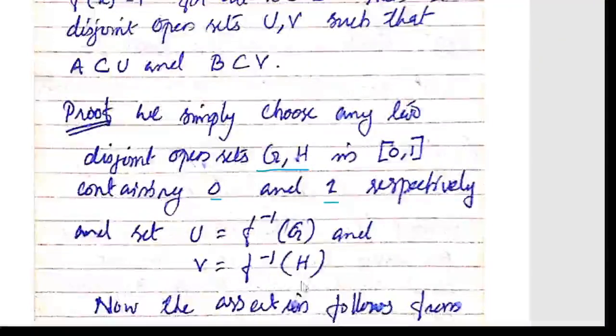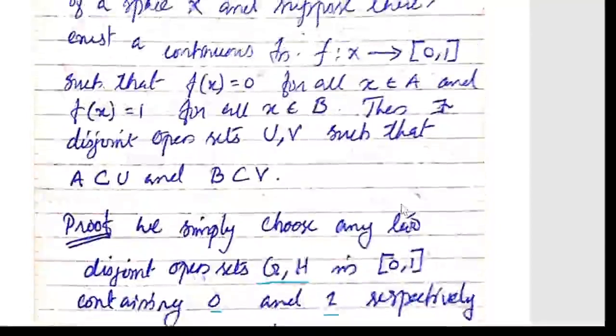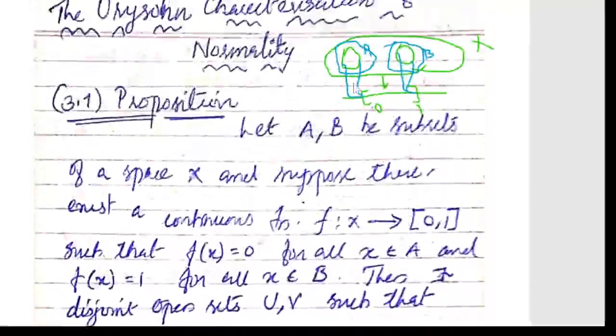So when you take its inverse image, since all elements of B are mapped to 1, B is contained in f inverse of H. H is open and f is continuous, so f inverse of H is open. So you have two open sets U and V such that A is contained in U and B is contained in V.